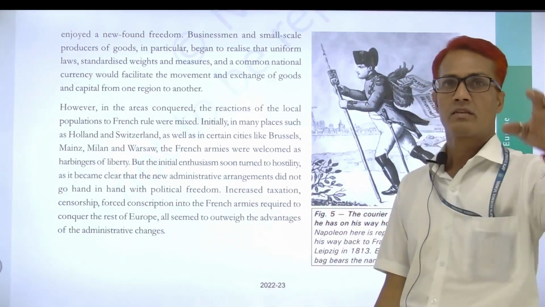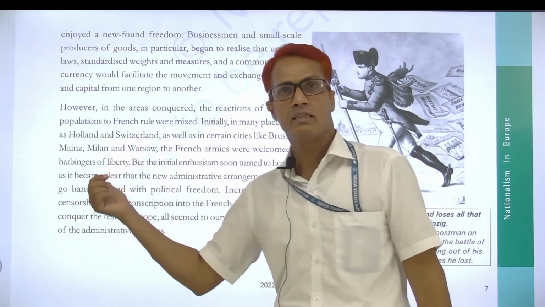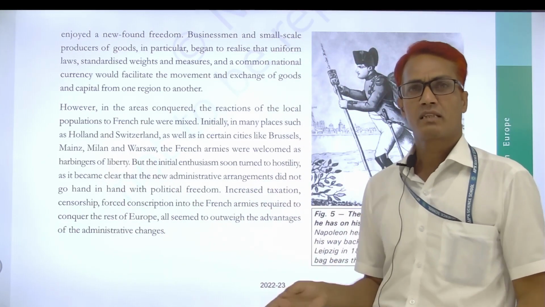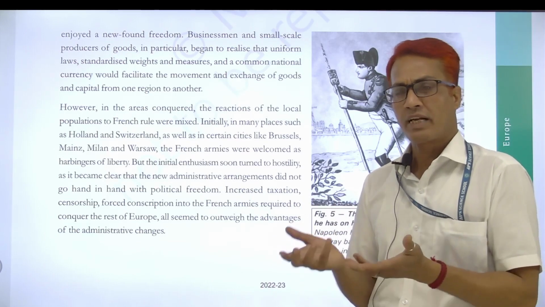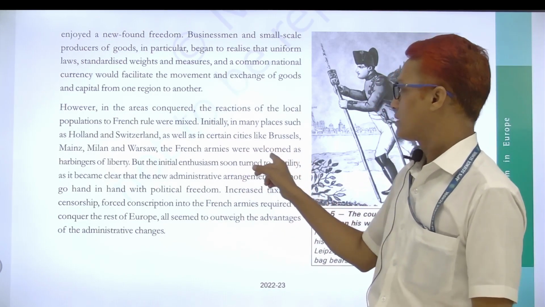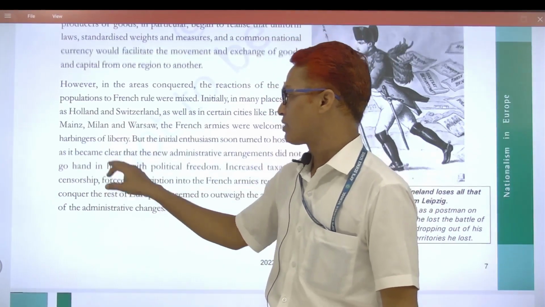Now a very important question here. In the beginning, the people of Europe welcomed the French army as harbingers of liberty.